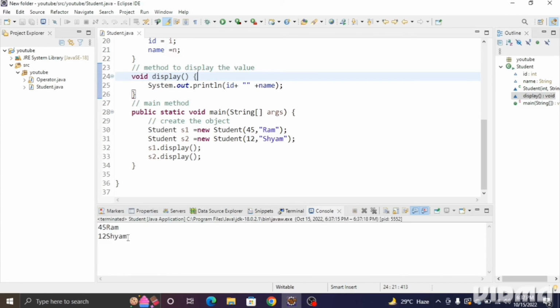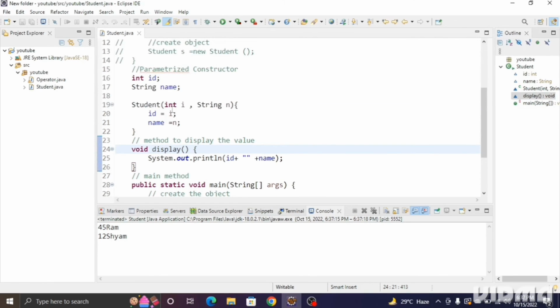Okay, see, 45 and ram. 45 is the id, and ram is the name of student 1, and Sam is the name of student 2, and id is 12 for the student. Okay, so this is a parameterized constructor, where the constructor takes the parameters, whether in the form of an integer or a string, it's up to you. So it will take the parameters as an integer and a string.